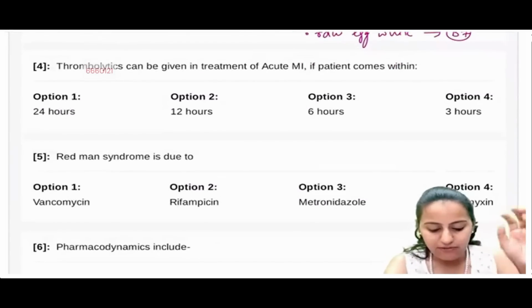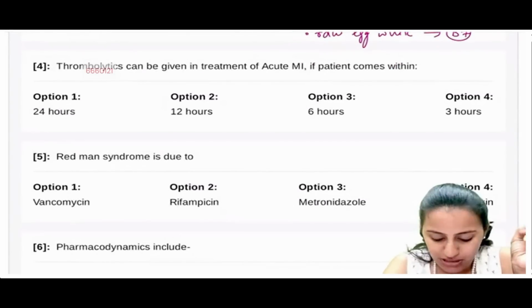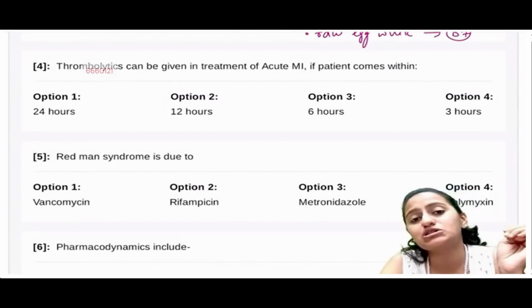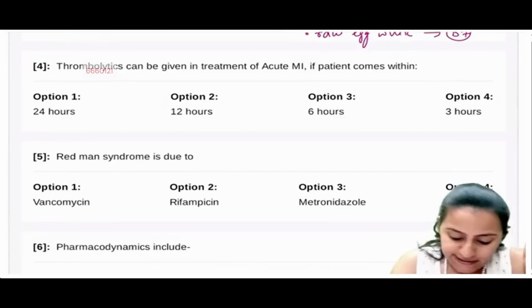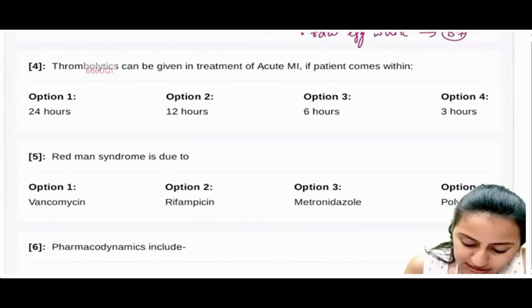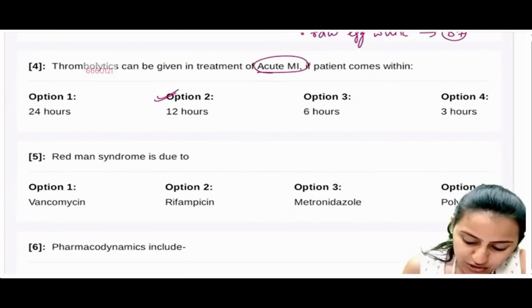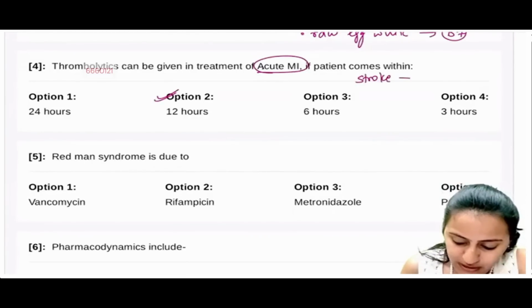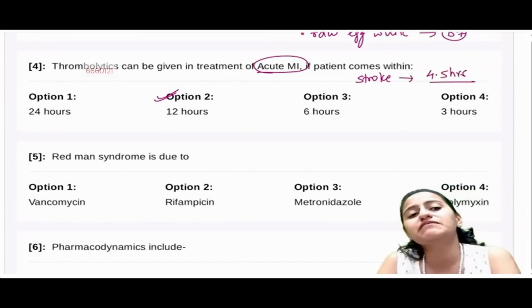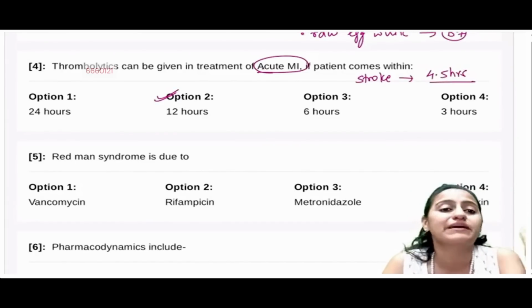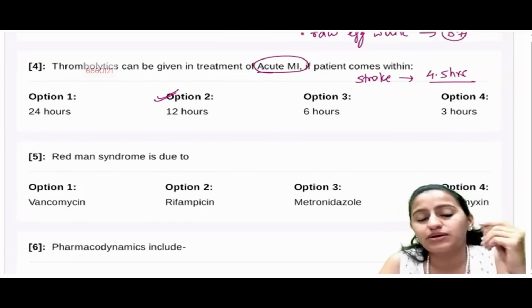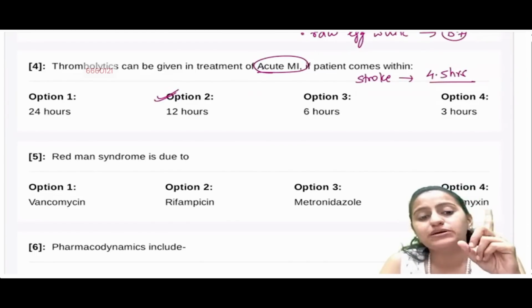Okay. Next one: thrombolytics can be given in treatment of acute MI if the patient comes within how much time? So here they are asking about thrombolytics in acute MI, not in stroke. So in acute MI, we can give for 12 hours. While in stroke, what is the time window? It is 4.5 hours. Because if you give after this duration, then the risk of hemorrhage is more. Okay, the risk of bleeding is more. So it is 12 hours.